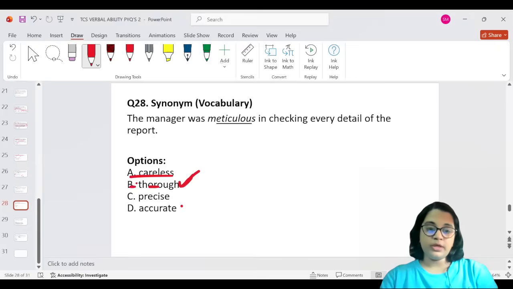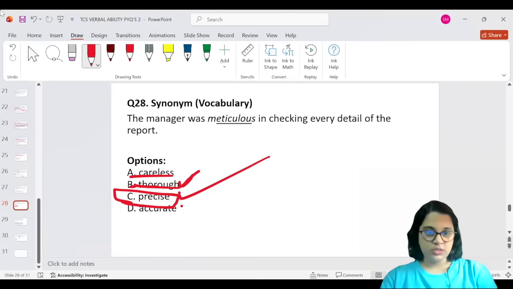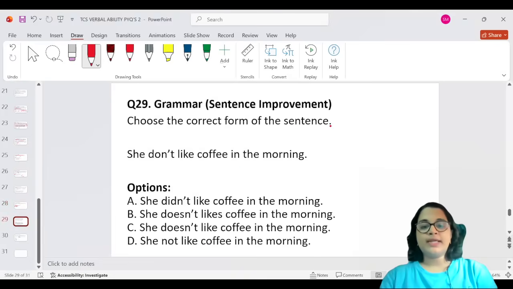So let's score it out. It's either precise or accurate. Precise looks like a more formal language. So let's go with option C, which is precise. Okay. Next question. Choose the correct form of the sentence.